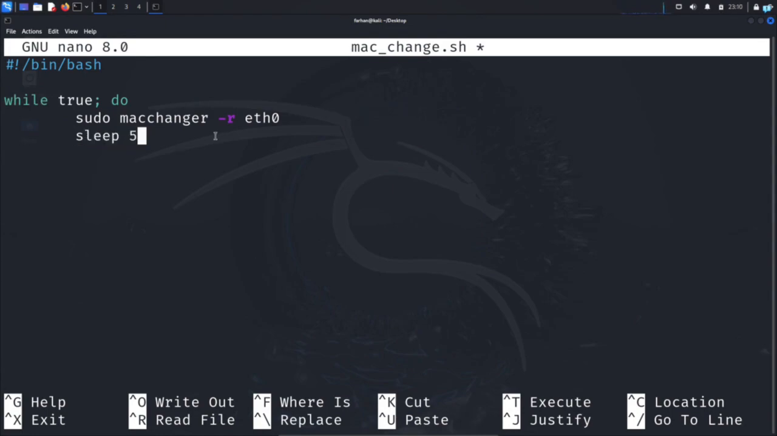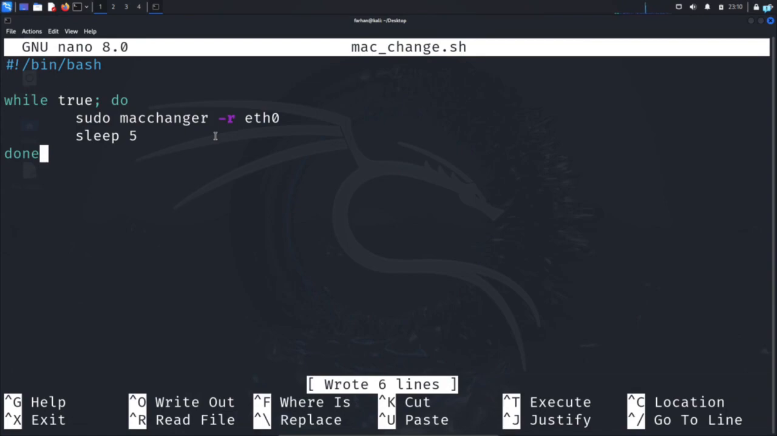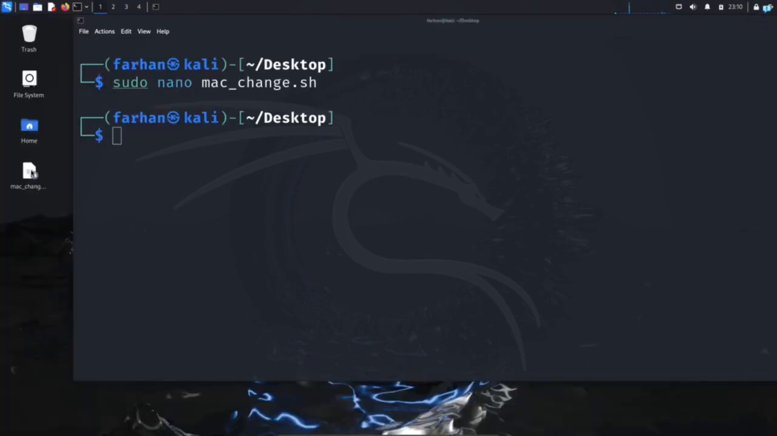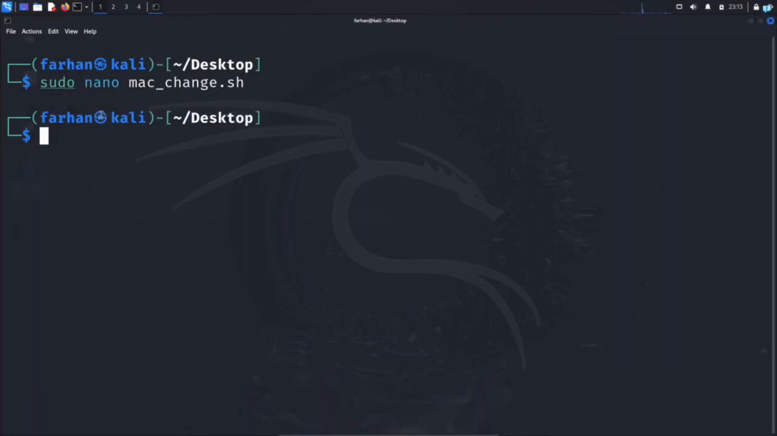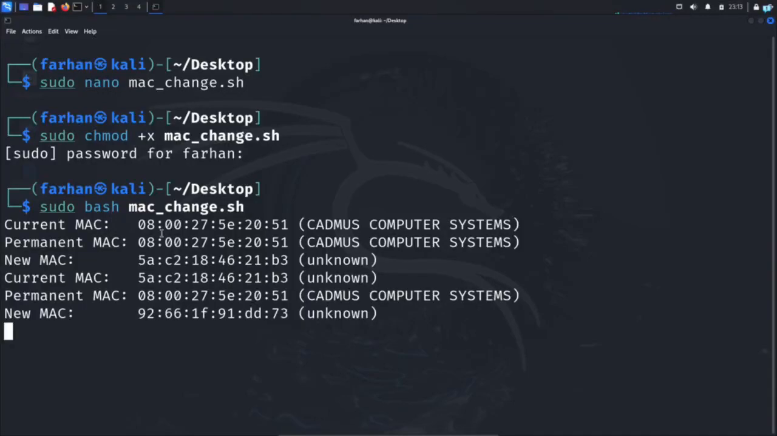Then end the script by moving to the next line and typing done, and save the file with Ctrl+O at the same time on your keyboard and press enter. Now the file is saved. Quit out of the file with Ctrl+X, and I can see macchange.sh is in my Desktop directory. Next, we need to give executable permission to the file, and we can do that with the command sudo chmod +x macchange.sh, and press enter. And now we can run the file with the command sudo bash macchange.sh, and I can see the file has started, and after every 5 seconds I'm getting a new MAC address.